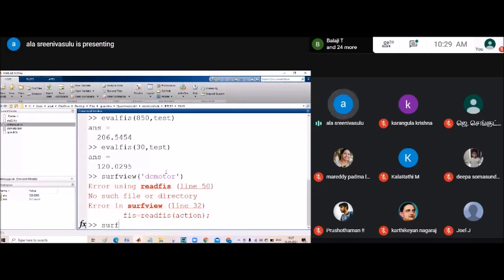Here we gave the wrong input; we need to give the fuzzy FIS file. Surfview, fis, then enter.